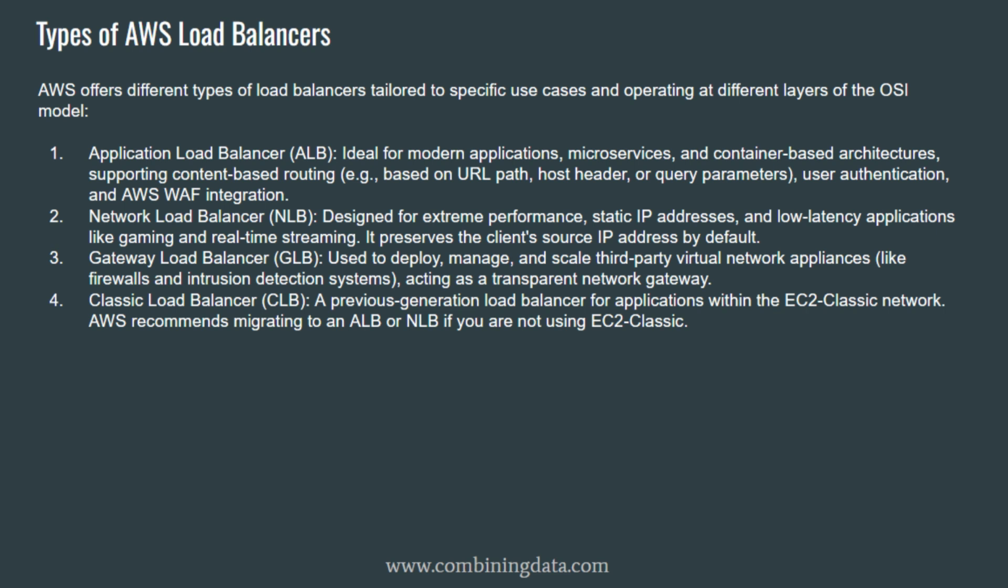Classic Load Balancer, CLB, Legacy Option. The Classic Load Balancer is the older generation load balancer that works at both Layer 4 and Layer 7, but it's now considered legacy. AWS still supports it, but it lacks modern features. It doesn't integrate as well with containers. It's not recommended for new architectures. AWS officially advises using ALB for HTTP/HTTPS workloads, and NLB for high-performance TCP/UDP workloads.